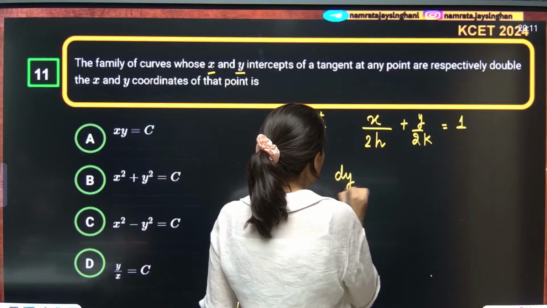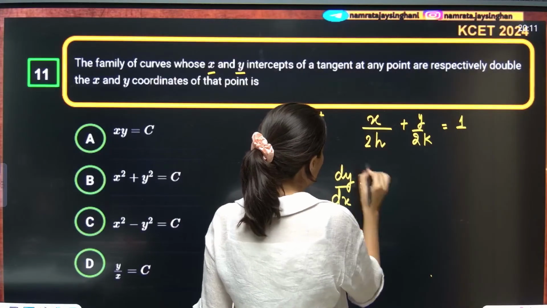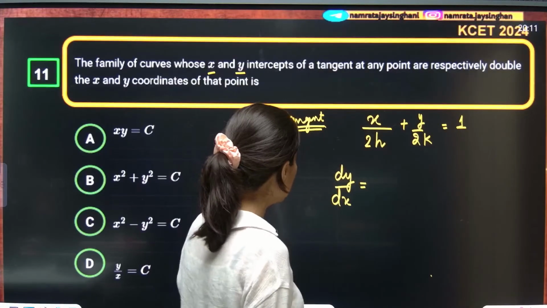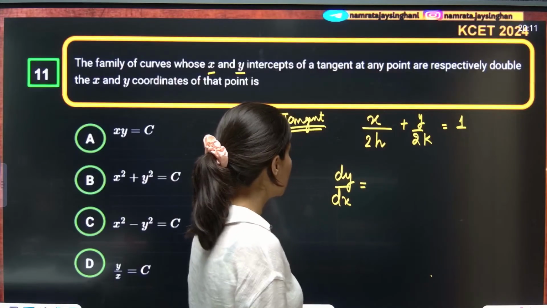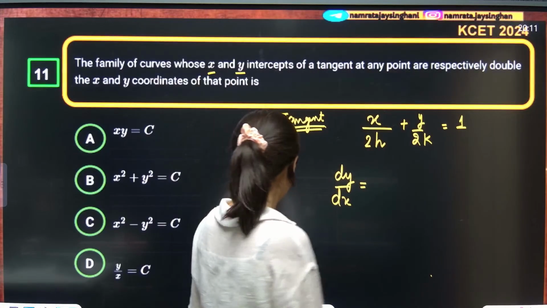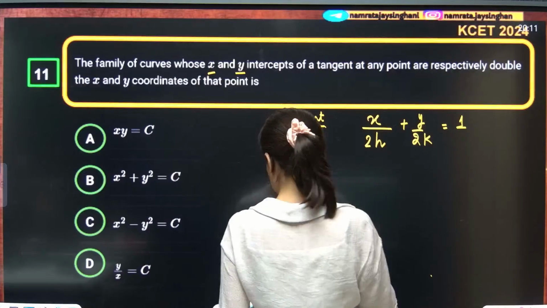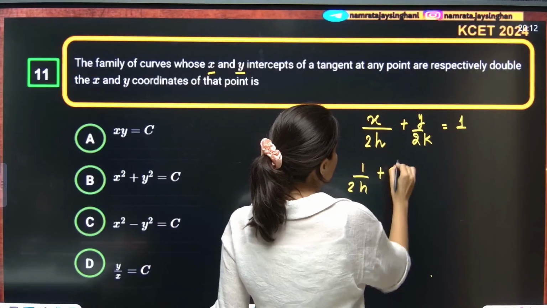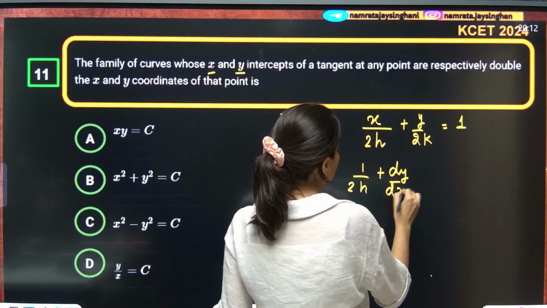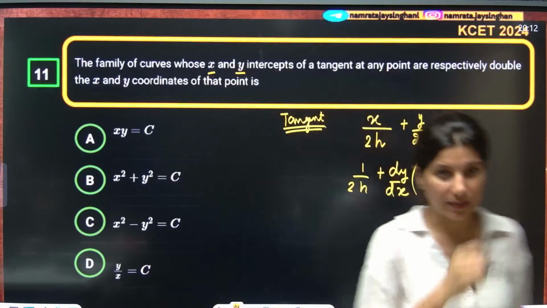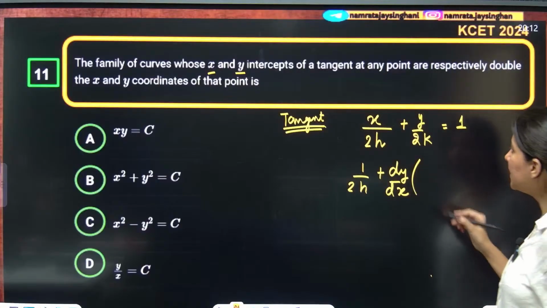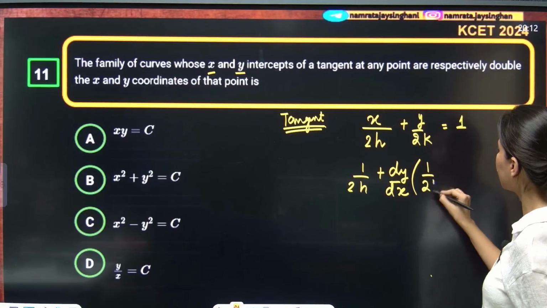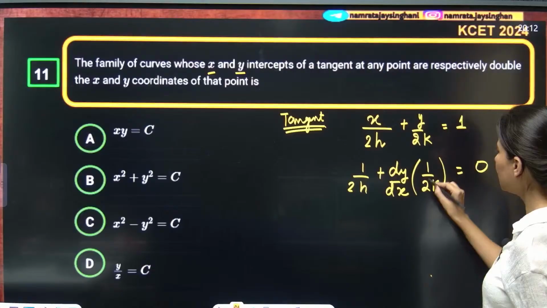Now, can you tell me what will be the dy by dx of it? So dy by dx, if you start differentiating, this is 1 upon 2h plus dy by dx times 1 by 2k is equal to 0, 2 cancel.